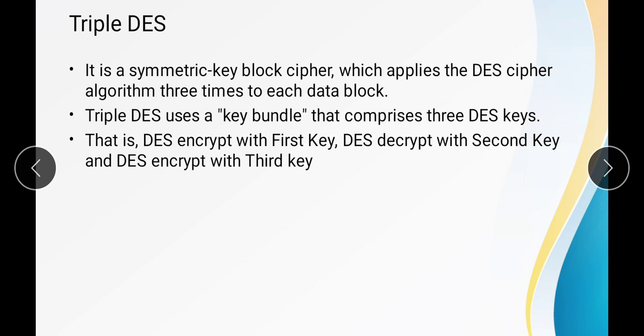Those 3 keys can be used for encryption, decryption and encryption. Means we can say that the first key we use for the encryption of the data block. After that, the second key we use for the decryption of the data block, and the third key again we use for the encryption. Okay, so this is the triple DES.